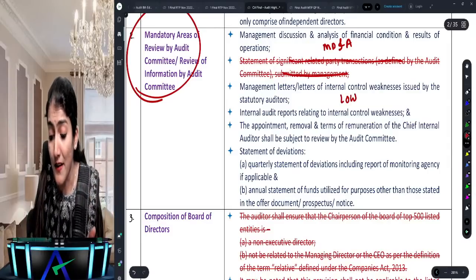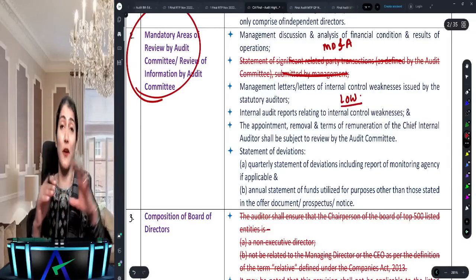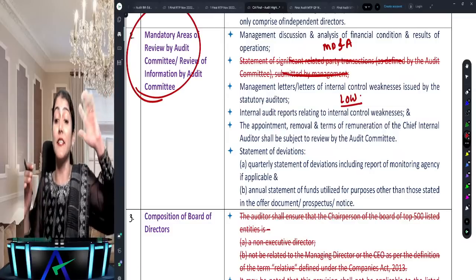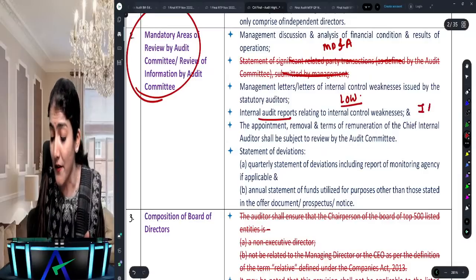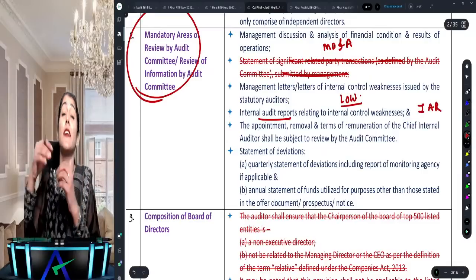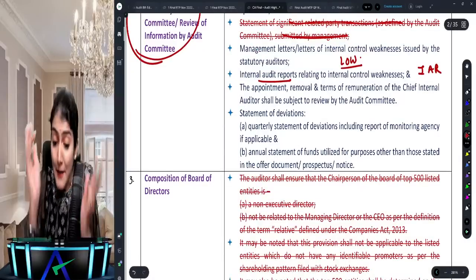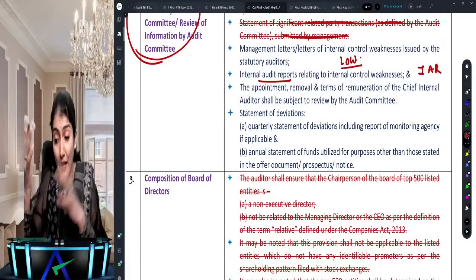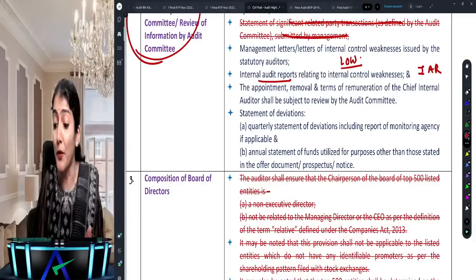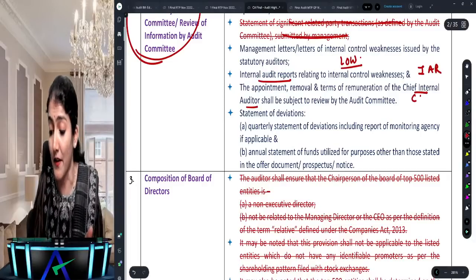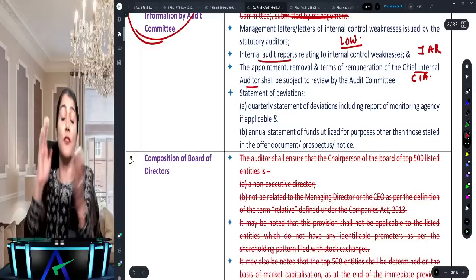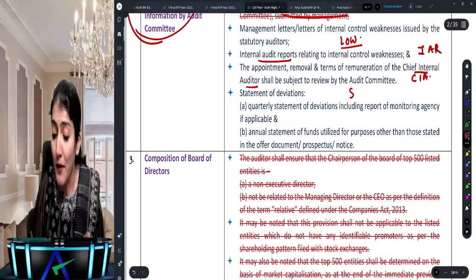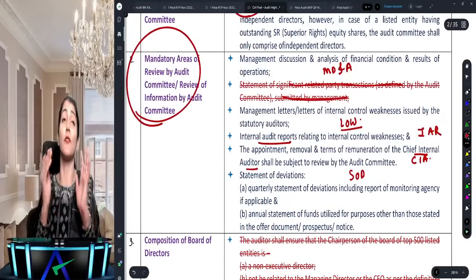Then the letter of weakness, which is issued by the statutory auditor, so SA 265, communicating deficiencies in internal control. Then you have the internal auditor's report. So this IAR is not the independent auditor's report. Then along with the internal audit report, you also have the chief internal auditor, the CIA: the appointment, removal and terms of remuneration of the chief internal auditor, and you have the SOD, that is the statement of deviations.